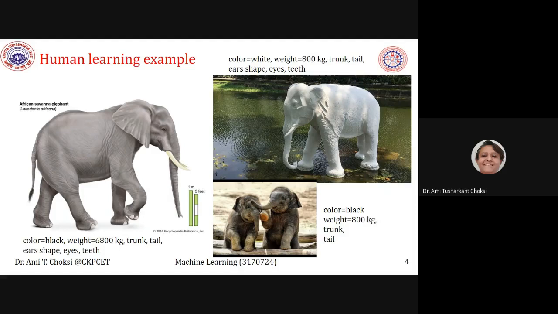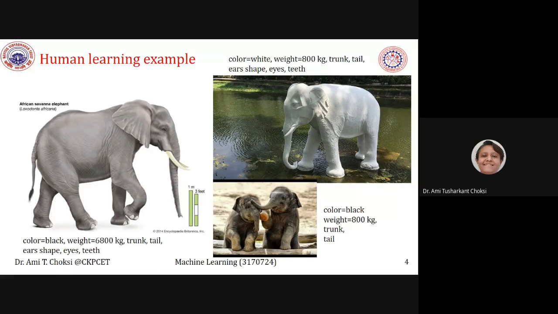Fine. After that, if this is unknown, that is, the label is not there and it is being shown to you, and you are asked to recognize what animal it is, the child may not be able to recognize it as an elephant. So it may say that it is a dog. So what will be the responsibility of the parents or teacher?